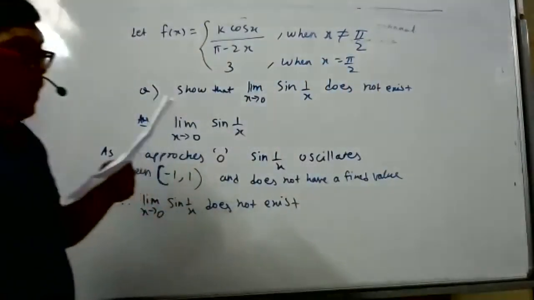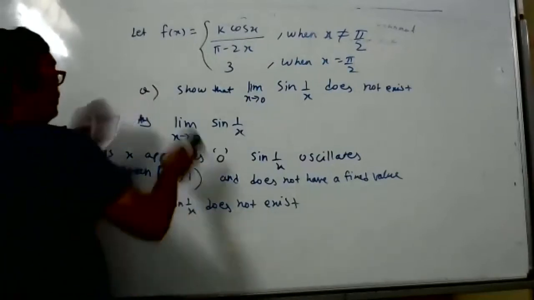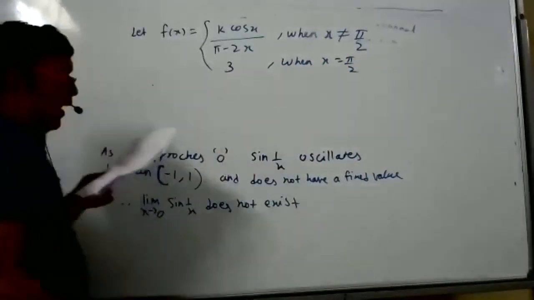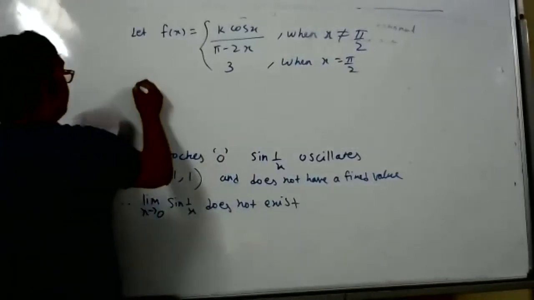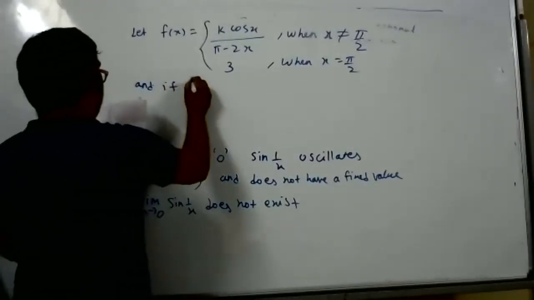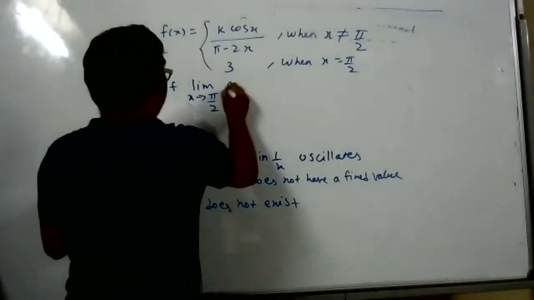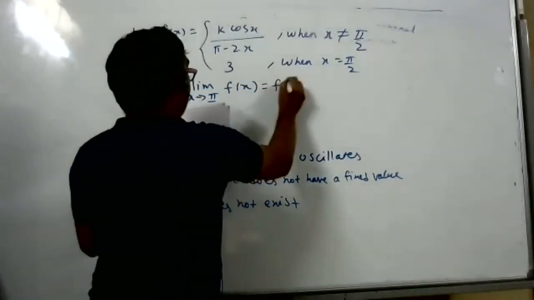Find the value of k if limit x tends to pi by 2, f of x is equal to f of pi by 2.